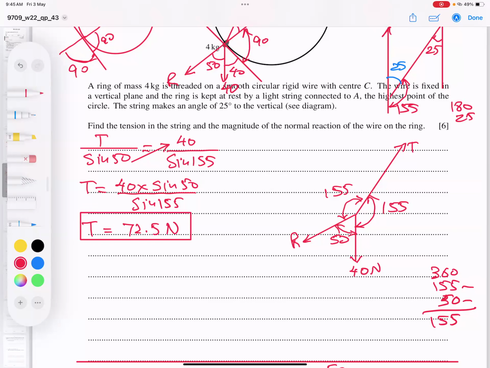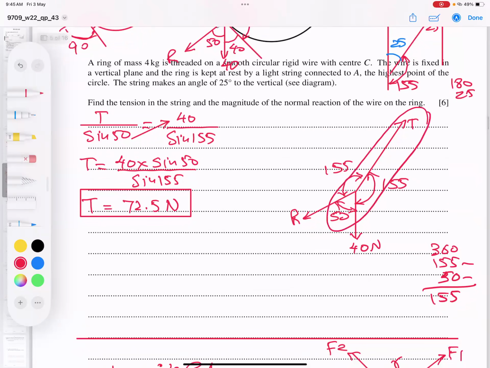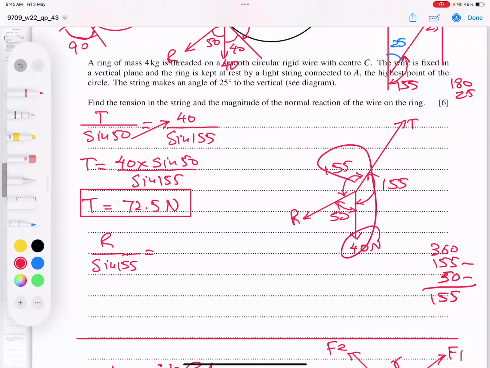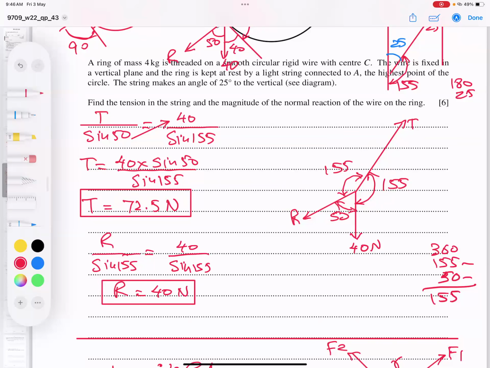Okay, students, I can go for the second part, same Lami's rule, but this time I will not use this angle. I will use R and this. And it equals one unknown and one must be known. Now we have T, we can find even this also, no problem at all. So it means, you see, students, they are cancelled, they are cancelled. And R, I got 40. So Alhamdulillah Rabbil Alameen, I believe you got the point very clear.